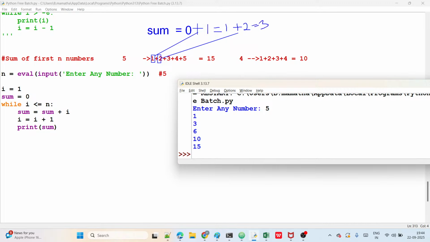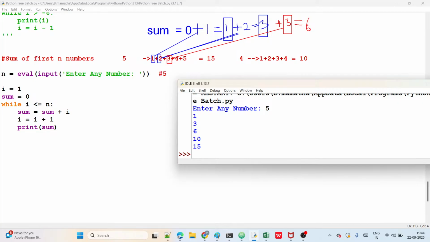Now 2 loops are over. First loop, how much in output? 1. For 1, add that 2. How much came? 3, right? Now for 3, add the next i value. What is the next i value? 3 only, right? Now 3 plus 3, how much now? 6, right? Okay, 6 here.